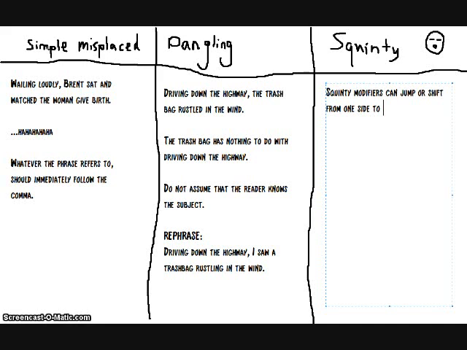That way the subject is very clear and obvious, and you don't think that the trash bag is driving down the highway. Third is squinty misplaced modifiers. Squinty modifiers can jump or shift from one side to the other. Grammar Girl likes to call them shifty modifiers.